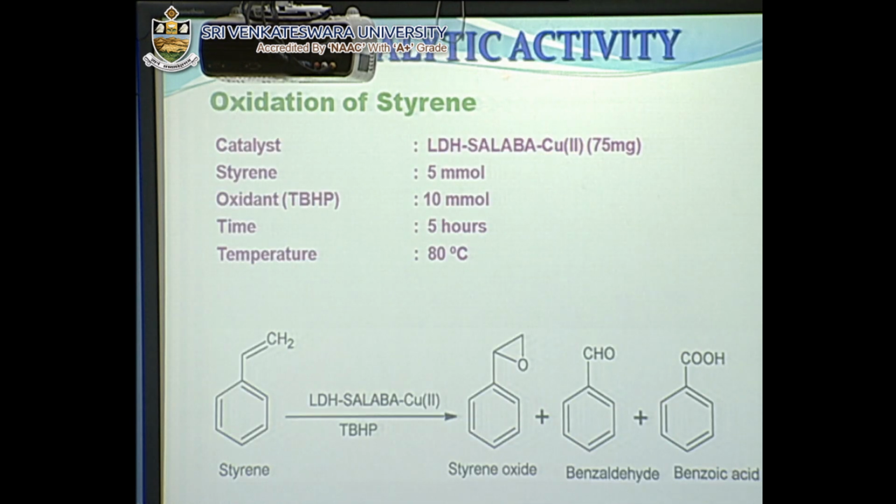This is the catalytic activity. The catalyst is LDH-SAL-BSCu. Styrene has been taken as 5 millimole, and TBHP, which is the oxidant in my case, has been taken as 10 millimole. So a 1:2 molar ratio has been studied, the reaction time was 5 hours, and the temperature is 80 degrees centigrade. This is the scheme when styrene is treated with this catalyst in the presence of oxidant. Then we get styrene oxide, benzaldehyde, and benzoic acid.